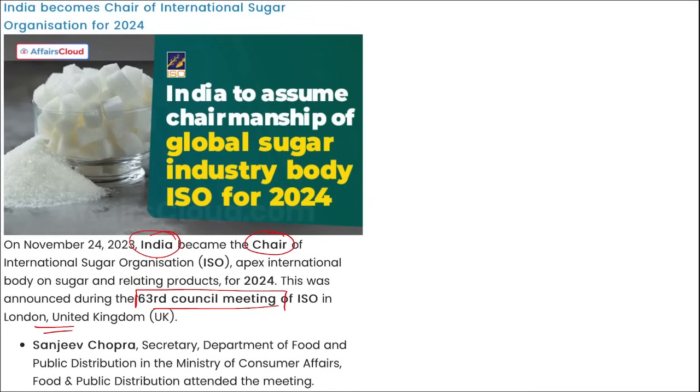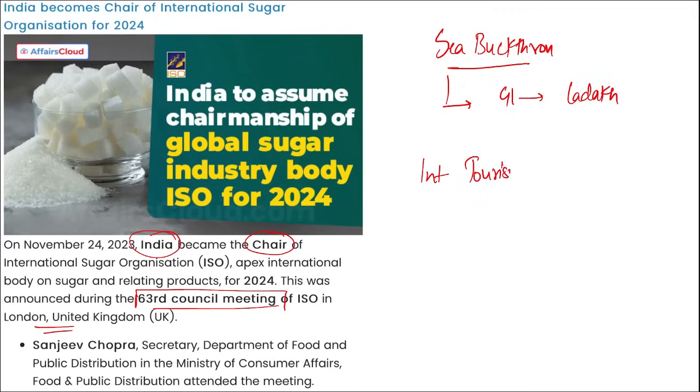Then friends, apart from this, if I ask you, tell me, sea buckthorn. Sea buckthorn, and we have done this in daily current affairs. It recently got the GI tag from where? From Ladakh, right? They got the GI tag from Ladakh. Next, tell me, International Tourism Mart. Where is it? Shillong. International Tourism Mart in Shillong.